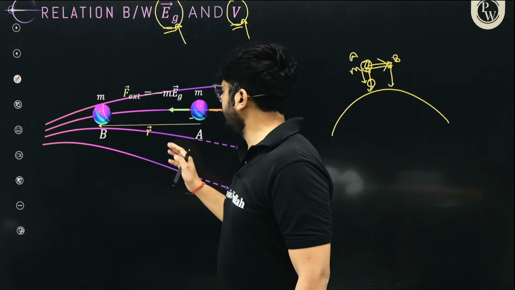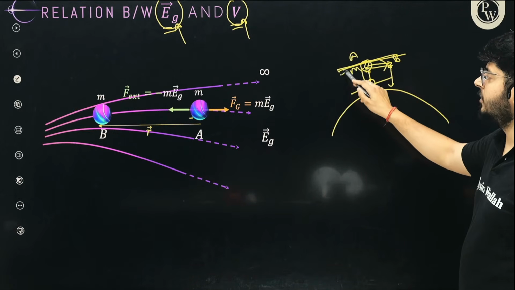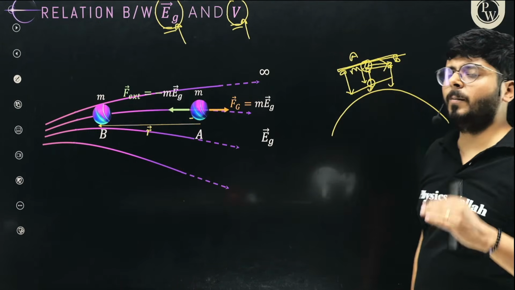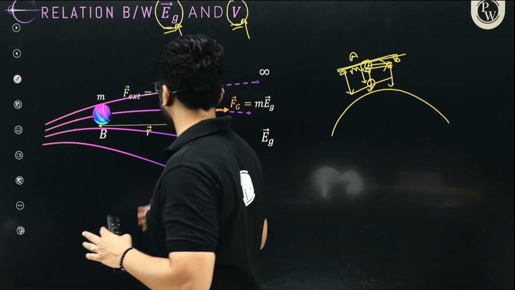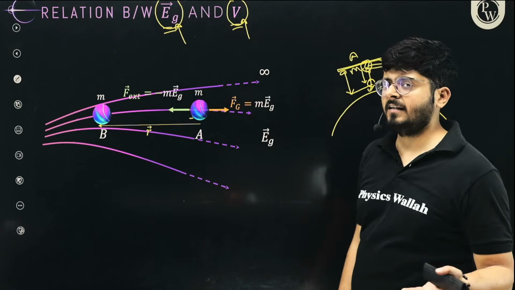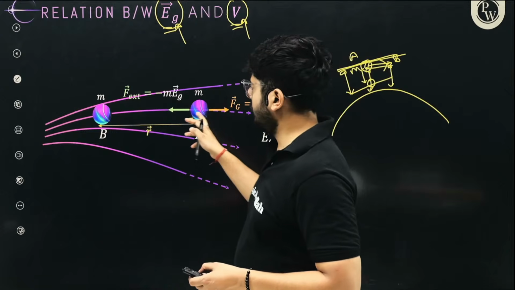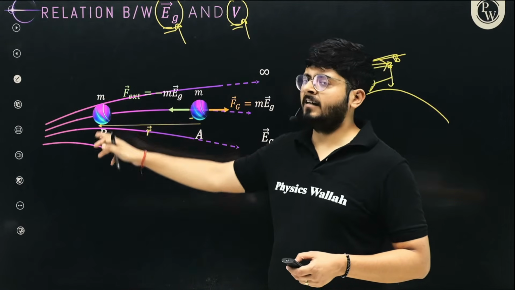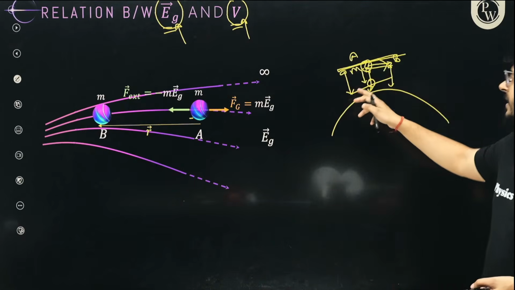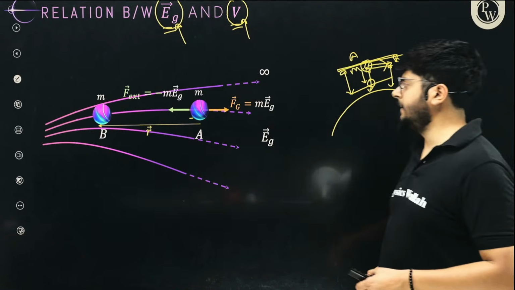So we can say that it can move from this place to that place because there is a difference of potential between these 2 points. So objects want to move from a place of higher potential to a place of lower potential. So objects can move because of potential difference, as obvious as it sounds. And of course, because of potential difference, what is created? A gravitational field is created. Because 2 points have a difference of gravitational potential, a gravitational field is created.